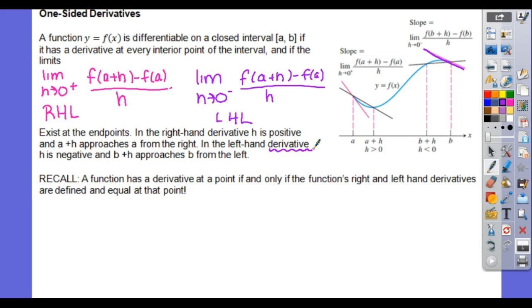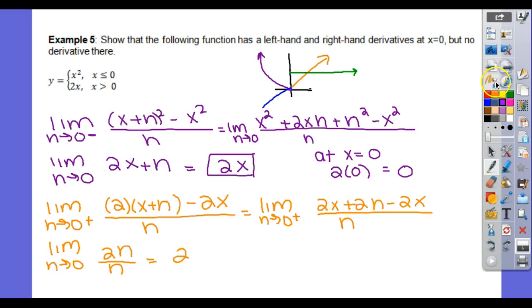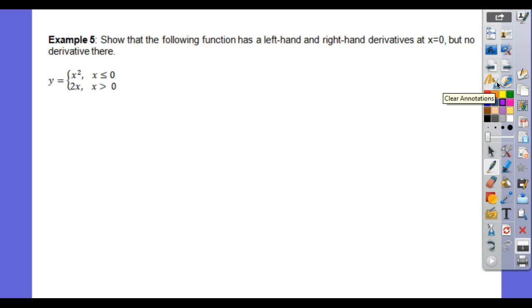Functions that are not continuous would have left and right hand derivatives. So when you have a piecewise function and it has a jump or a break, then you would look at a left-hand derivative and a right-hand derivative surrounding that point. That's what's happening in this example. We have the function x squared for x less than or equal to 0.